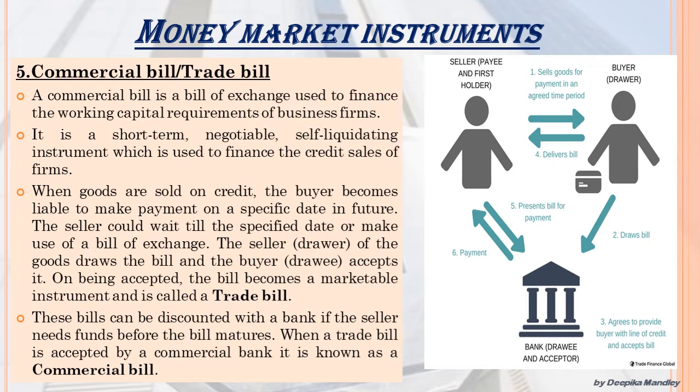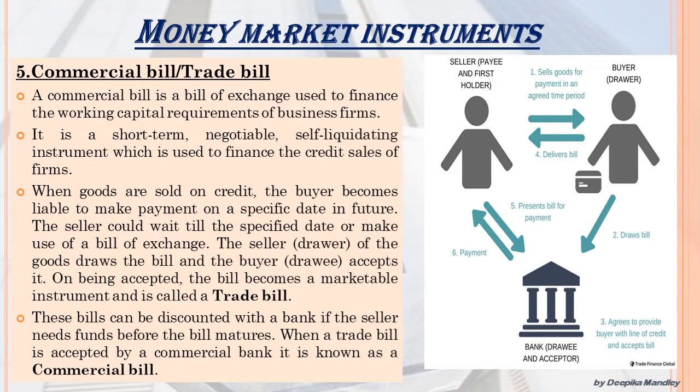Now, when goods are sold on credit, the buyer becomes liable to make a payment on a specific date in future. The seller could wait till the specified date or make use of a bill of exchange. Now the seller, who is the drawer, draws the bill and the buyer, the drawee, accepts it. On being accepted, the bill becomes a marketable instrument and is called a trade bill. Right? When the seller is drawing the bill and the buyer is accepting it, once it is accepted, it becomes a trade bill.